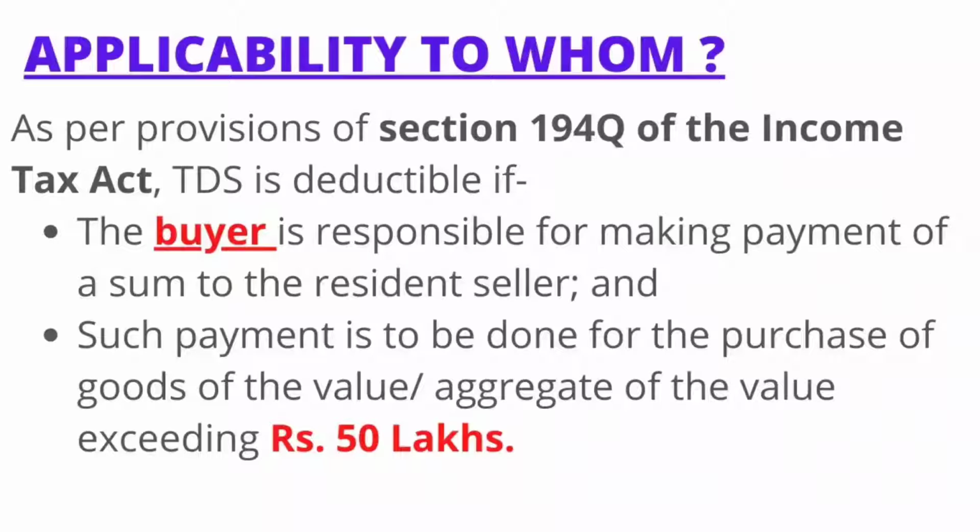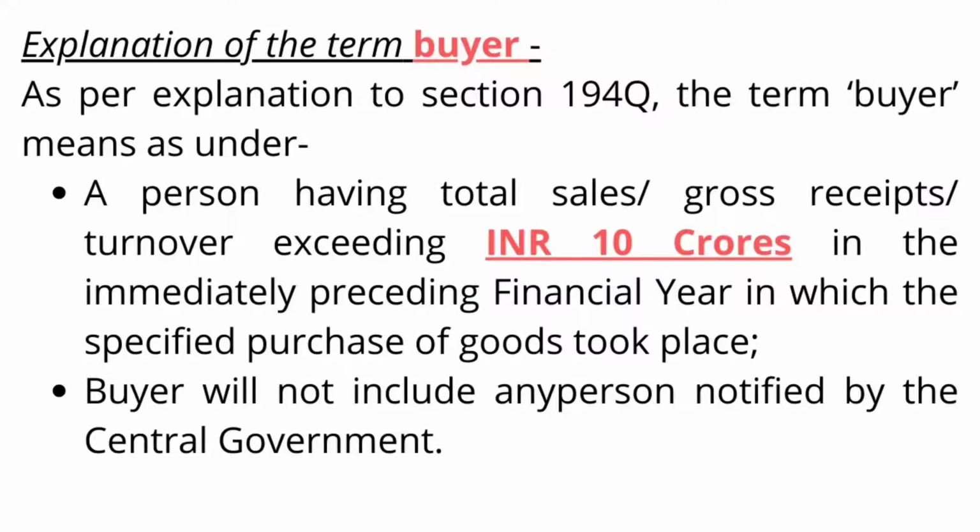As per the provisions of section 194Q of the Income Tax Act, TDS is deductible if the buyer is responsible for making payment of a sum to the resident seller. So the buyer is the responsible person for making the payment to the resident seller because he purchased goods from the seller, and such payment is to be done for the purchase of goods of the value or aggregate of the value exceeding rupees 50 lakhs. That is, if at any time during the financial year the buyer exceeds the limit of 50 lakhs, then the buyer needs to deduct TDS.